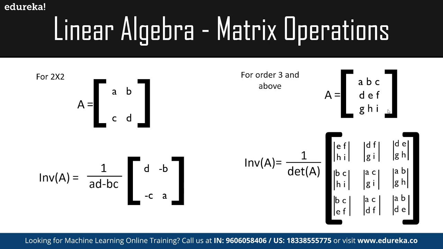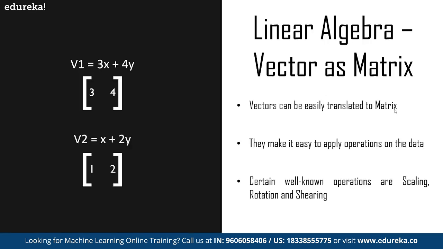Now, next we have vectors as matrices. Vectors can be easily translated to a matrix, and vectors can have either 2 or 3 components along with the same angle from the origin. This can be used to perform three of the most well-known applications when it comes to pixel data. We can perform scaling, rotation and shearing on the pixel data.